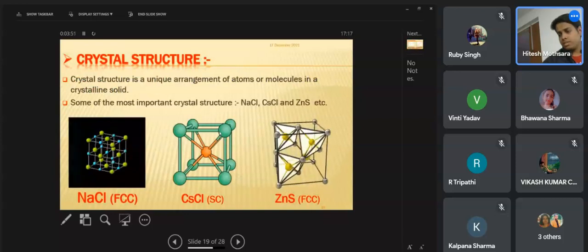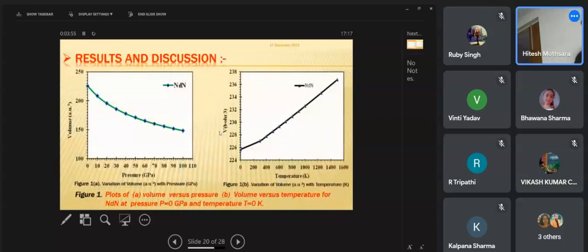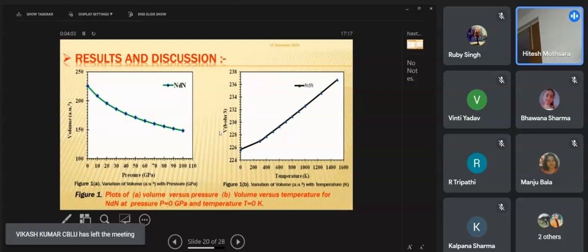Let's have a look at the graph showing the variation of unit cell volume of neodymium nitride compound with respect to pressure and temperature. The unit cell volume of neodymium nitride decreases exponentially with the corresponding increase in pressure. But in the second case, we see the unit cell volume of neodymium nitride compound increases by a very small amount from 0 to 300 Kelvin. But after this, the value of unit cell volume increases very sharply with a linear curve.